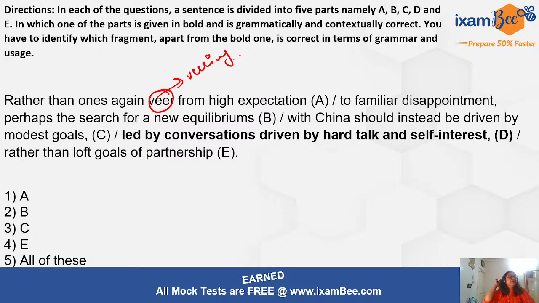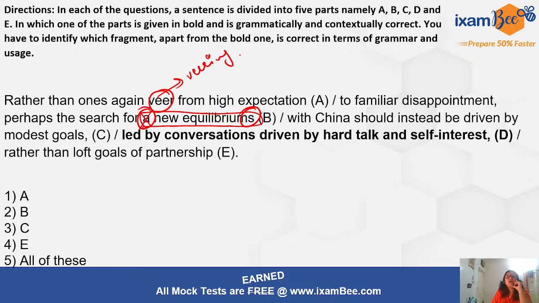So rather than veering from high expectation to familiar disappointment, perhaps the search for a new equilibriums. You cannot do this. You are saying equilibriums, which is plural, and then you are saying a, which means one, right? So this is incorrect usage, either for a new equilibrium or for new equilibriums. You have to remove a if you want to use equilibriums.